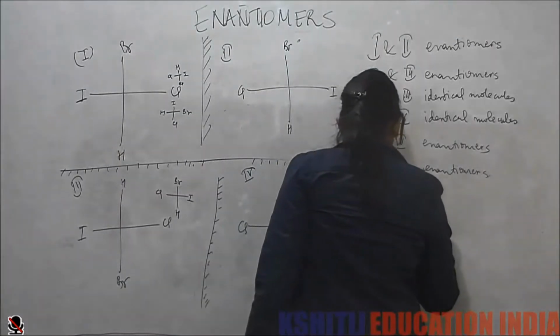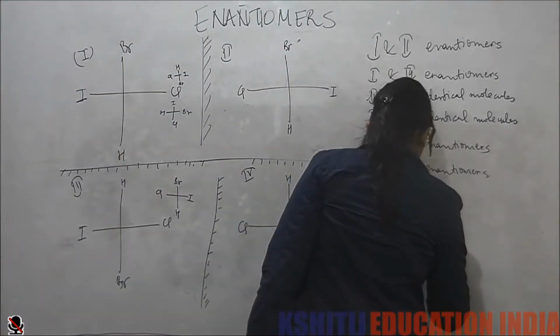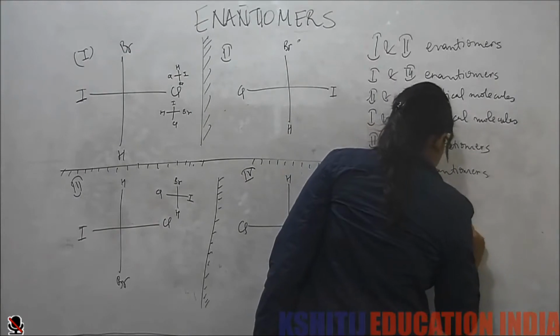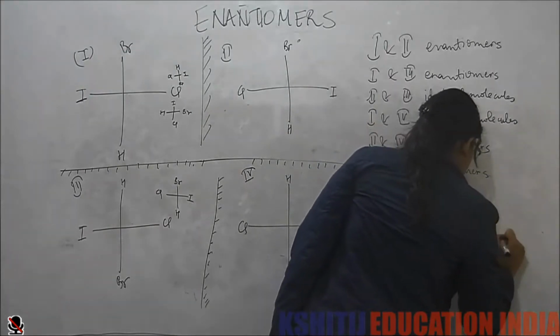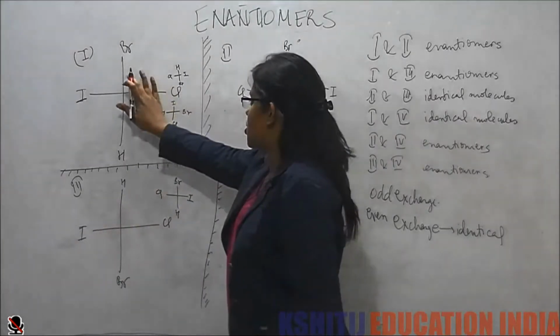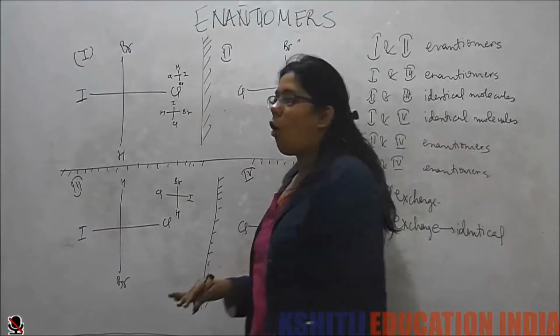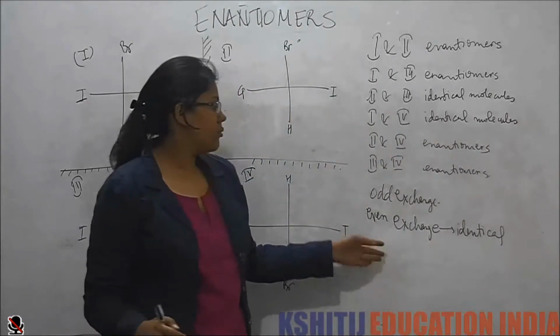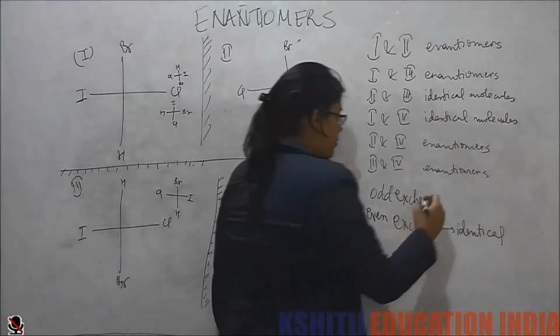And when we have odd exchange, that means we changed only once, then we get enantiomers.